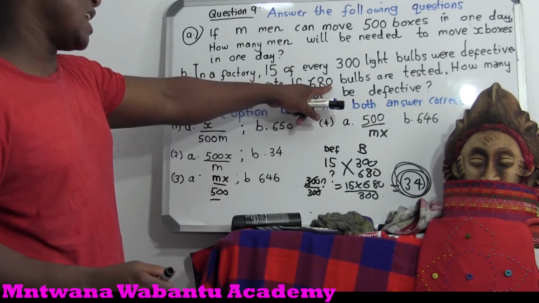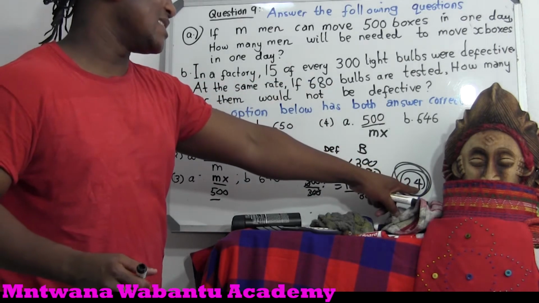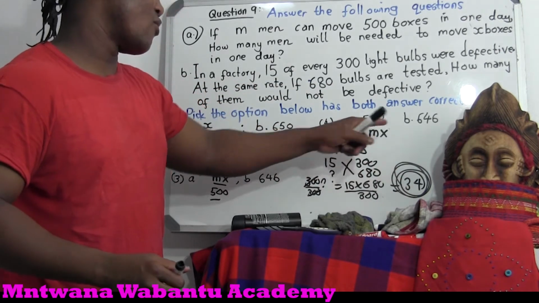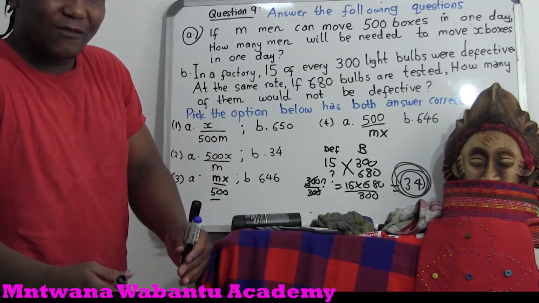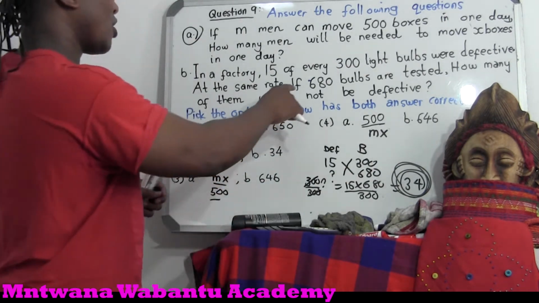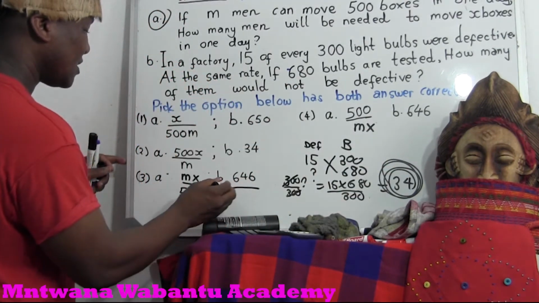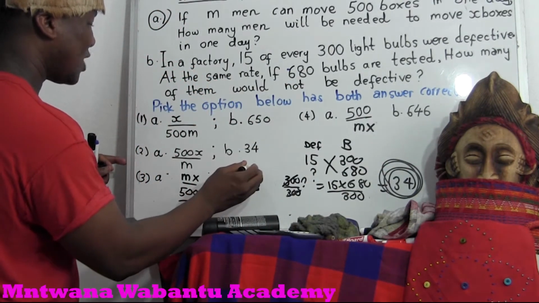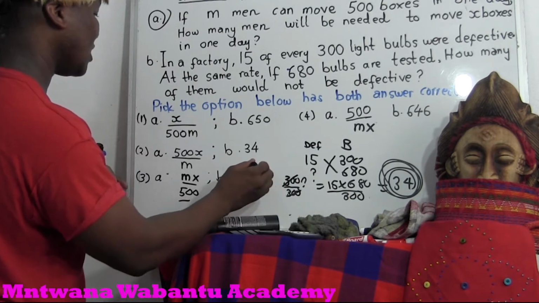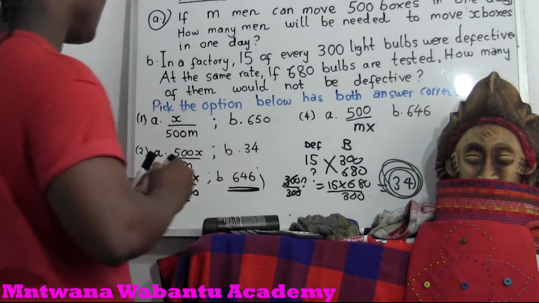If I test 680 and these are defective, meaning if we want to know the ones which are not defective, or in other words, the effective ones, I'm going to take 680 minus 34. If you take 680 minus 34, you're going to get 646, which are not defective. In other words, the effective ones. So this is going to be my answer. You see what I'm saying?